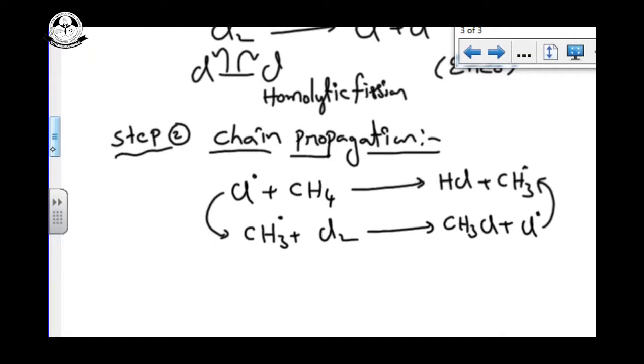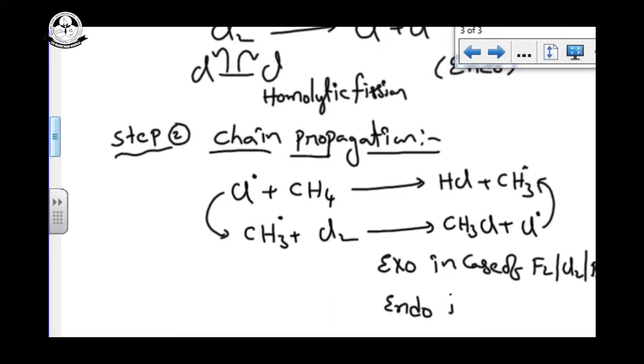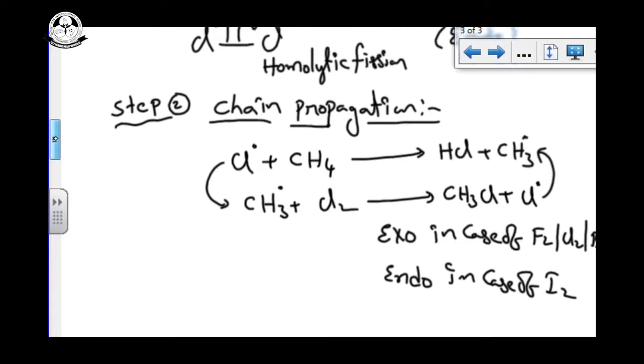Chain propagation reaction is an exothermic reaction in case of chlorine and bromine only. But in case of iodine, it is an endothermic reaction. At the end of this one, I will explain why it is endothermic and why it is exothermic.